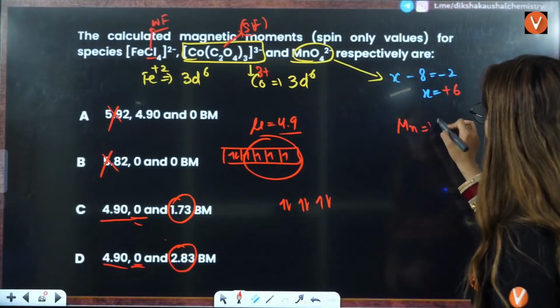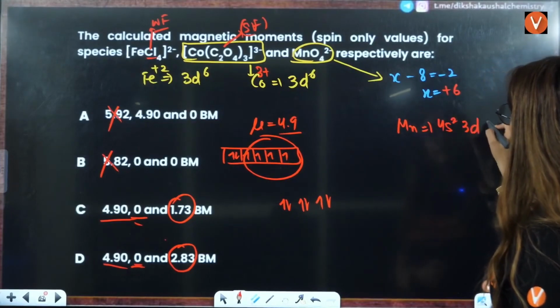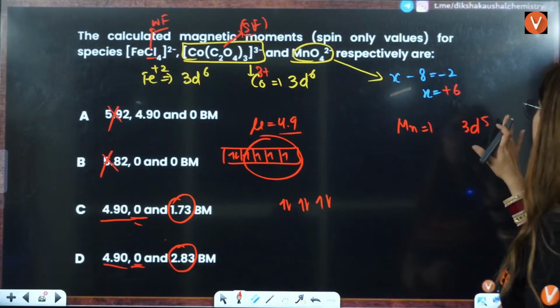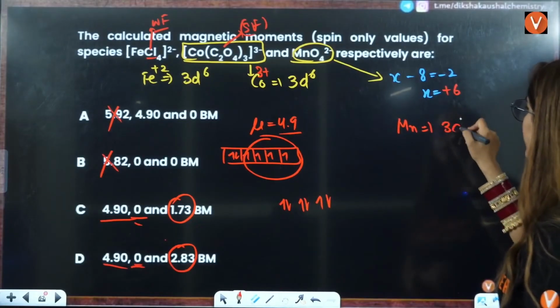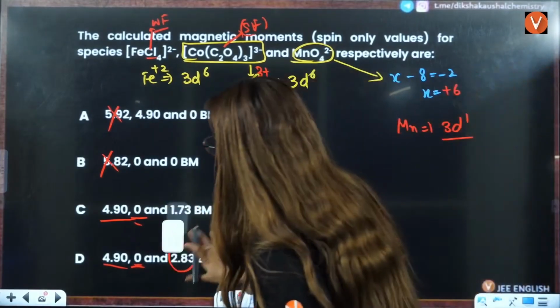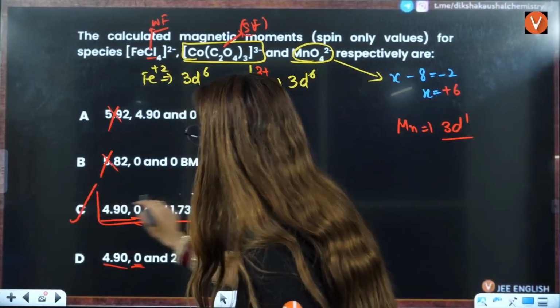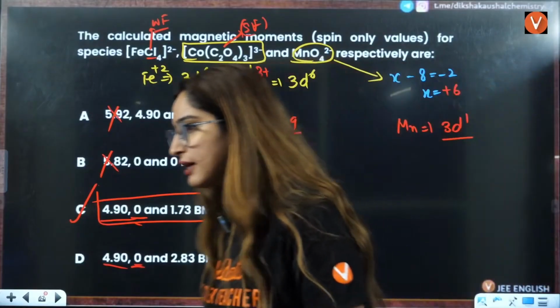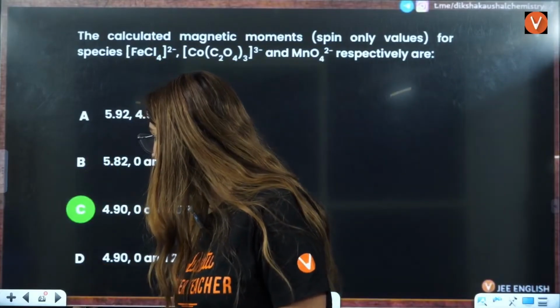So manganese is 4s2, 3d5. You take out 6 electrons, 2 from here, 4 from here. That will be 3d1. So that is 1 unpaired electron. That means the answer is going to be this. That is, C is the correct answer. Is that clear? Okay. Understood?